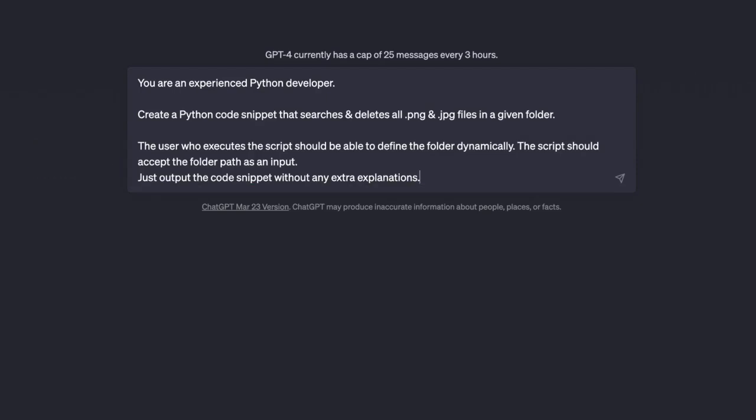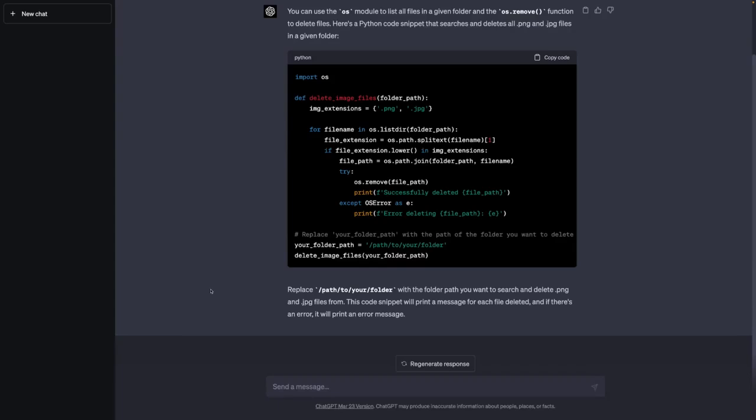The user who executes the script should be able to define the folder dynamically. The script should accept the folder path as an input. Again, I'm using short, focused sentences here, and I'm adding some crucial extra context here, because that will actually change the content of the code snippet that will be created. Because in the previous code snippet which I got, and it's definitely possible that you got a different response, but in the code snippet I got, the path which would have been searched was included in the script code. Now, of course, you could replace it there, but it was directly in the script code.